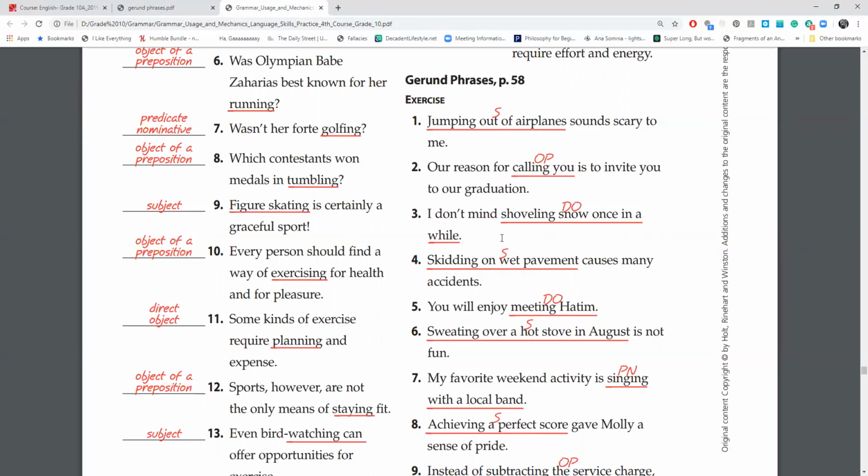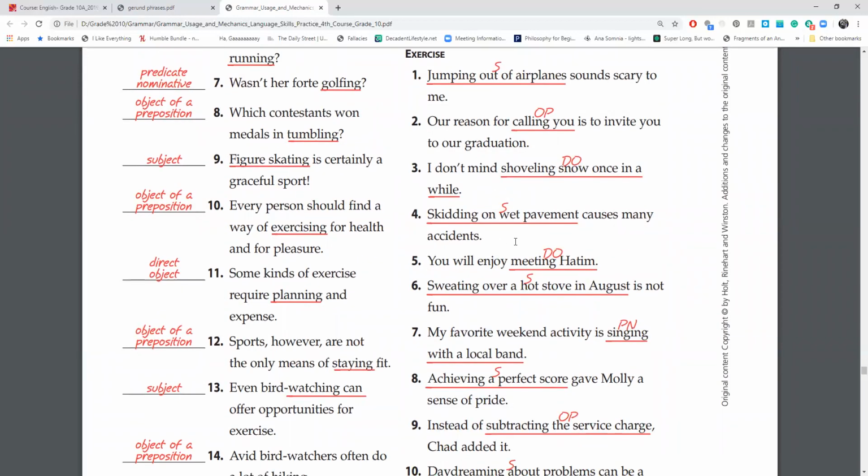Number three, I don't mind shoveling snow once in a while. So shoveling snow is not enough for the entire phrase. However, once in a while will really give it more meaning. You could just say, I don't mind shoveling snow, but obviously if it's giving you more information, like once in a while or twice a week, then all of it is part of this gerund phrase, and this is the direct object of mind, of what you do not mind to do. It's the direct object.